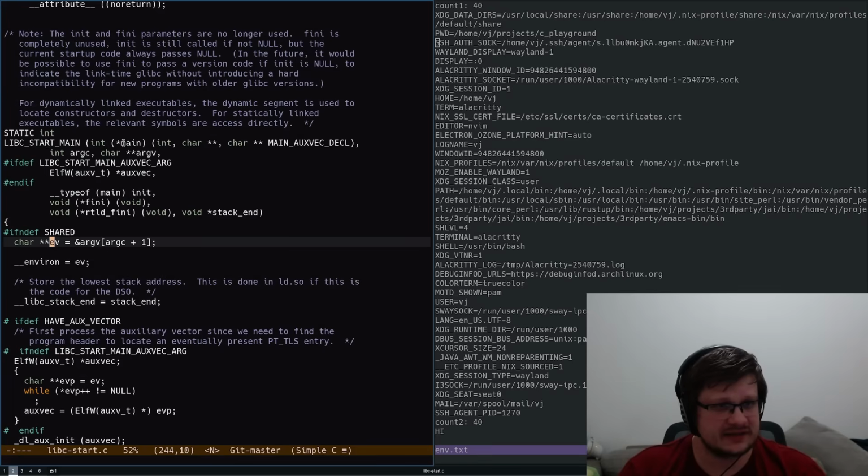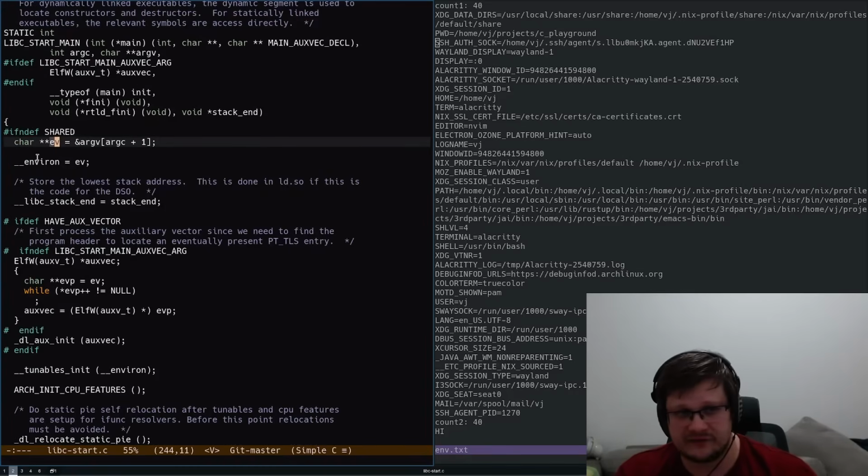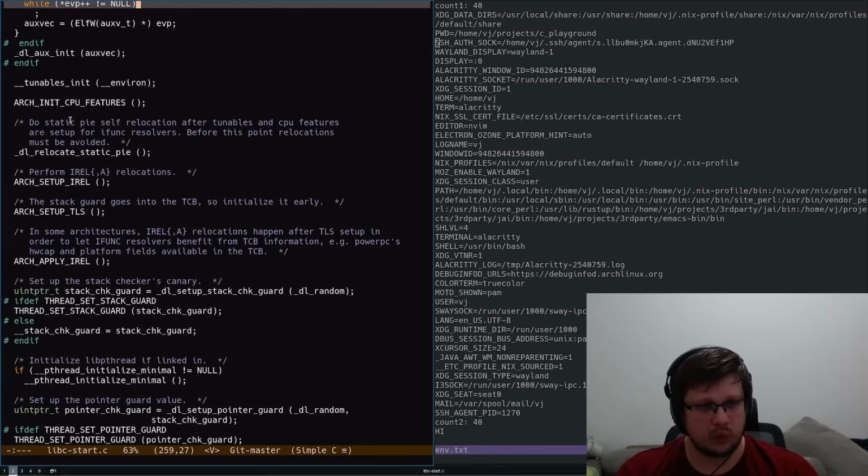So we have libc_start_main, and here are our environment variables, and they get it from argv, so they get the address of argv, just add one to that, and they know that the environment array follows the arguments. It's right after, so they get that. And after that, they assign it to some variable named __environ. Okay, so that's what it is.